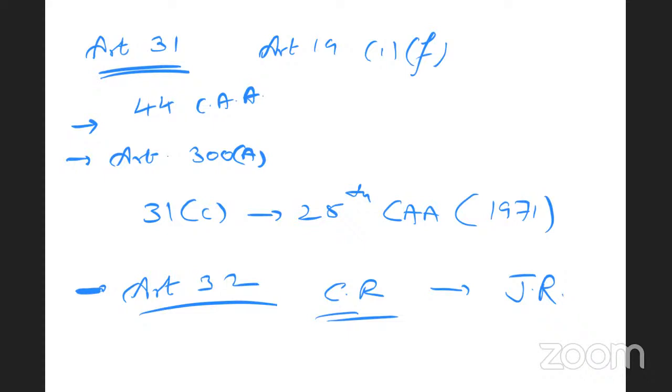Mandamus is issued by the Supreme Court to the executive or public officer to perform his duties. However, this cannot be issued to the president, governor, parliament, and state legislatures because these are the highest constitutional and legislative organs. Legislatures are not issued mandamus due to the separation of powers between the legislative, executive, and judiciary. Then you have another writ called certiorari.